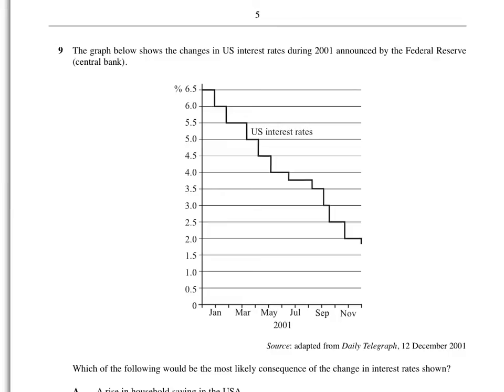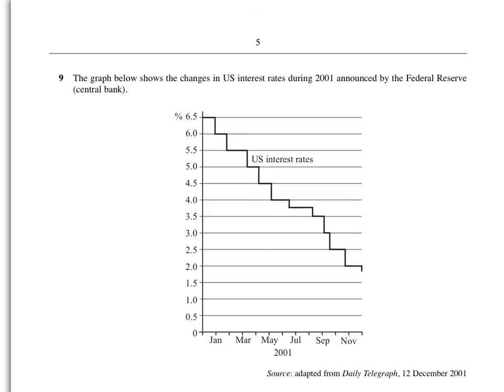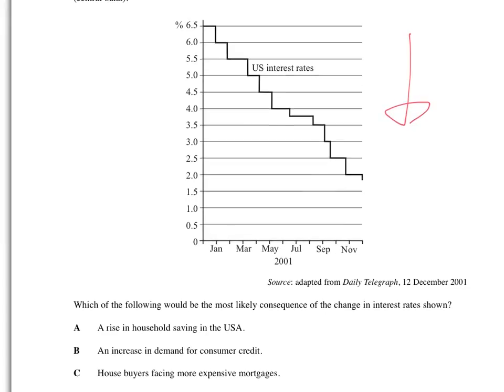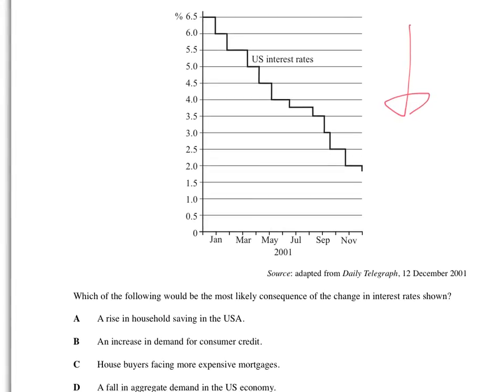Right, this one, they've gone way too big for no reason. What's basically happened to interest rates? Interest rates are going down. That's all we've got so far. So, it says, what will be the likely consequence of the change of interest rate shown? So it's just, what's going to happen if interest rates go down?